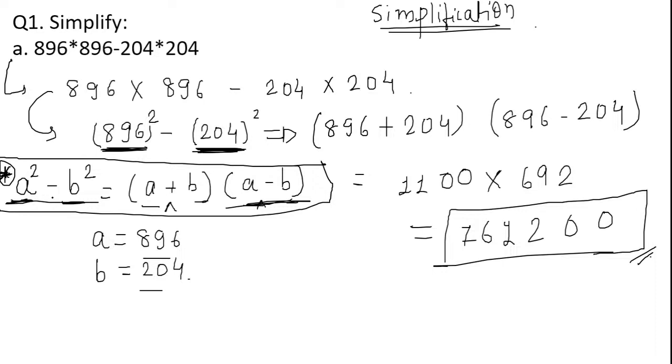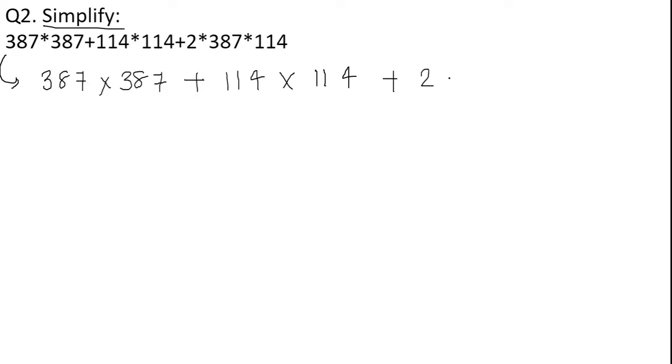So just make a note of it, that a square minus b square can be written as a plus b into a minus b. Moving on to the second question. Again the question is of simplification. Now look at the question. What is the question? 387 into 387 plus 114 into 114 plus 2 into 387 into 114 is the question.